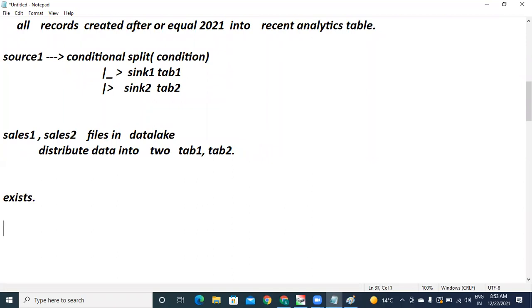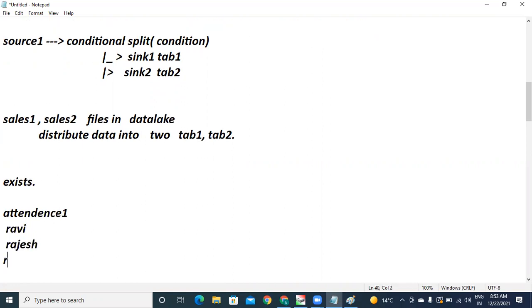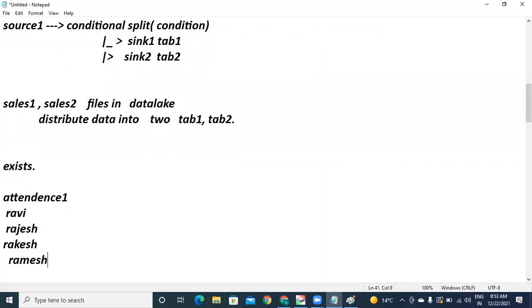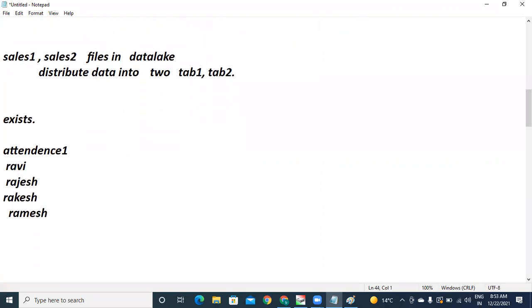I have data set number 1. Daily I am maintaining attendance. Yesterday's attendance and today's attendance are both recorded. Suppose yesterday's attendance 1 has Ravi, Rajesh, Rakesh, Ramesh. These are the 4 attendances.